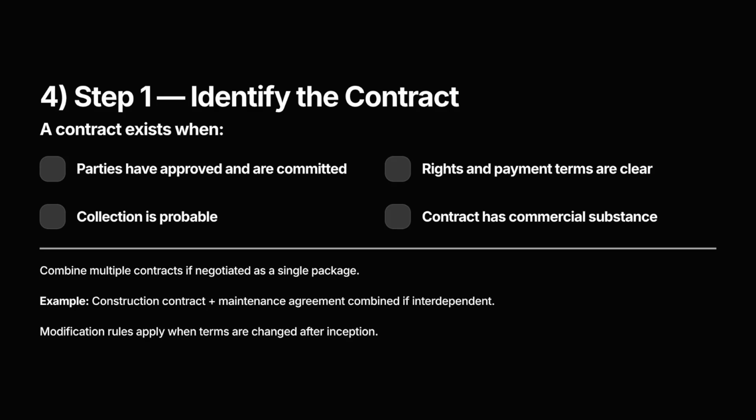If multiple contracts are negotiated together, say a construction contract plus a maintenance contract, they may need to be combined if they form a single commercial package. Similarly, if terms are later revised, a contract modification may occur. Here, the company must assess whether the modification creates a new contract for new distinct goods or services, or adjusts the existing one. Question number 5.